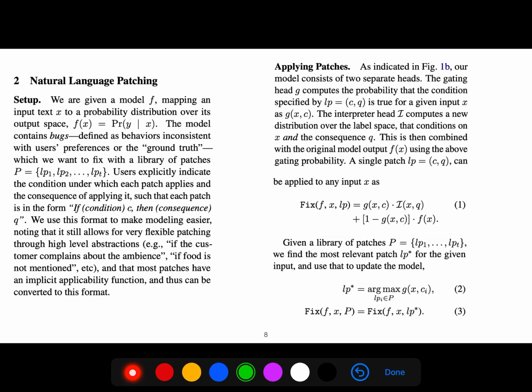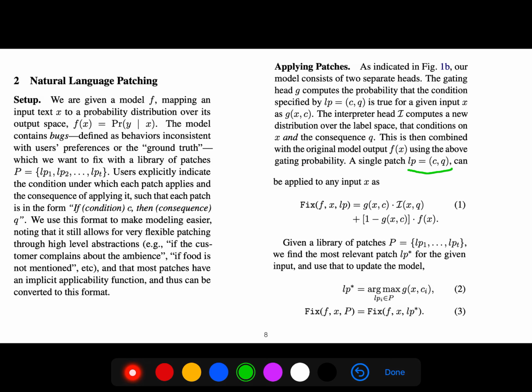So users explicitly indicate the condition under which each patch applies and the consequence of applying it, such that each patch is in the form if condition C, then consequence Q. So we apply, for example, a single patch C and Q. Q is the consequence.